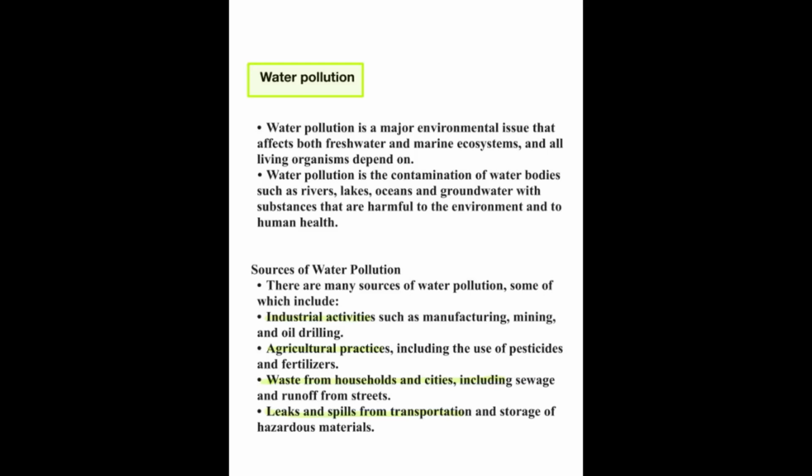Industrial activities such as manufacturing, mining, or oil drilling; agricultural practices, including the use of pesticides and fertilizers; waste from households and cities, including sewage and runoff from the streets; leaks and spills from the transportation and storage of hazardous material. These are the different sources of water pollution.